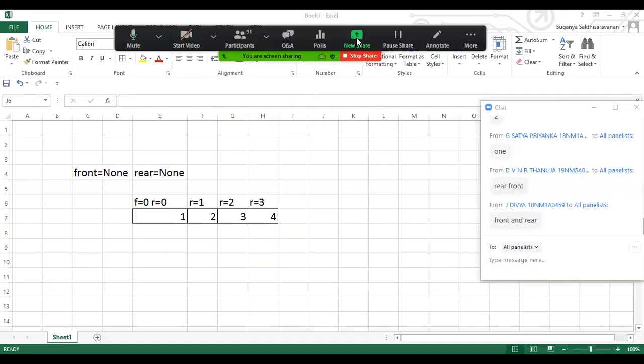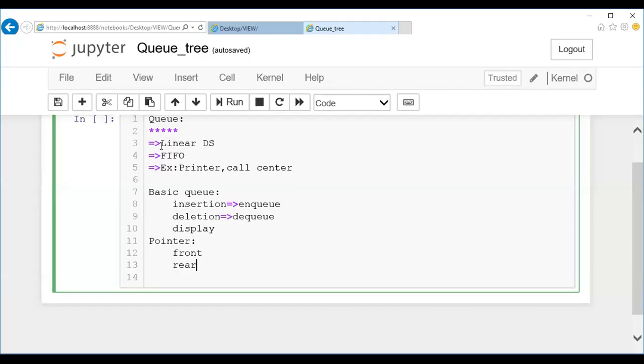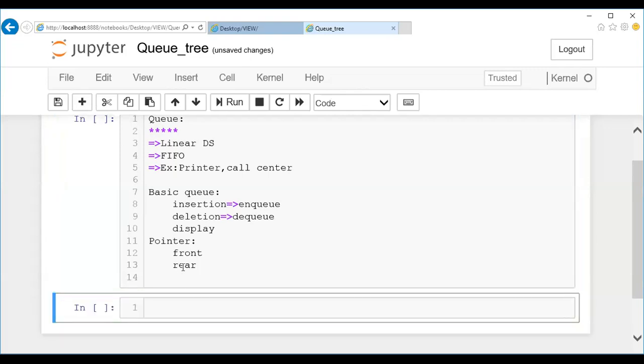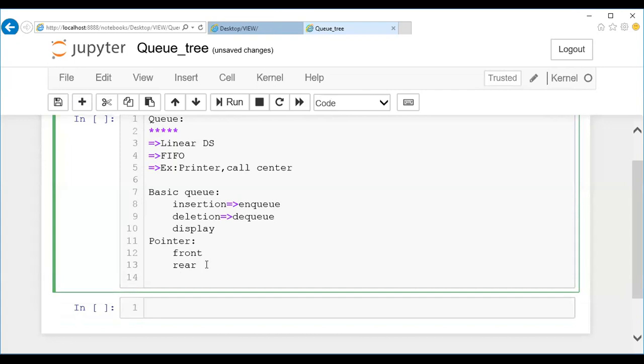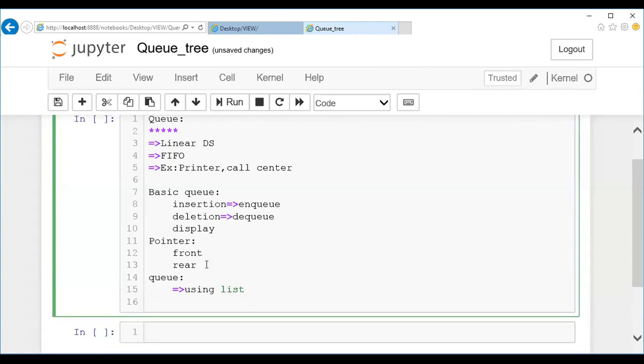So it is a very simple scenario, right? As we have seen earlier, we are going to implement this queue using a linked list. Before moving on, let me tell you that this queue can be implemented by two approaches. One is queue using list. In Python, we'll be seeing queue using list, which is a very common approach, and queue using linked list. These are the two possible approaches for implementing a queue. So now we can move on to linked list, guys. I want you people to write a program for queue using linked list.